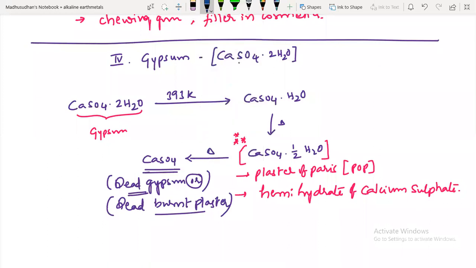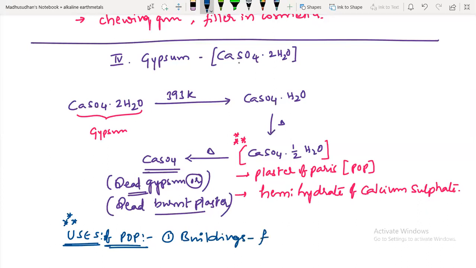Now, having done these things, I'll talk about uses. These uses of POP only I'm writing. This is a highly commercially important point. It is mainly used in the building industry, in buildings for fall ceiling. Fall ceiling designs are all made up of POP, plaster of Paris.